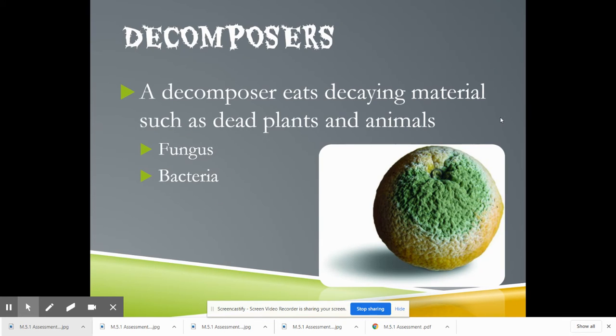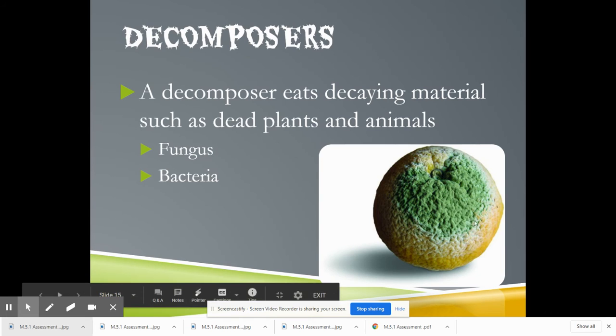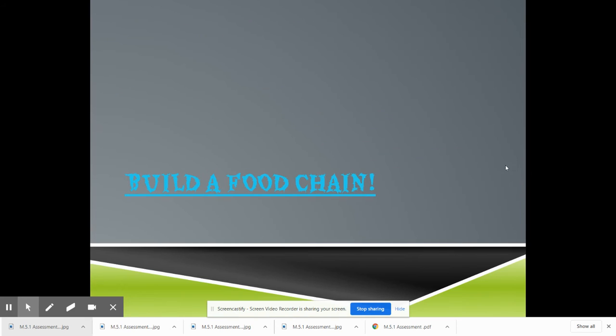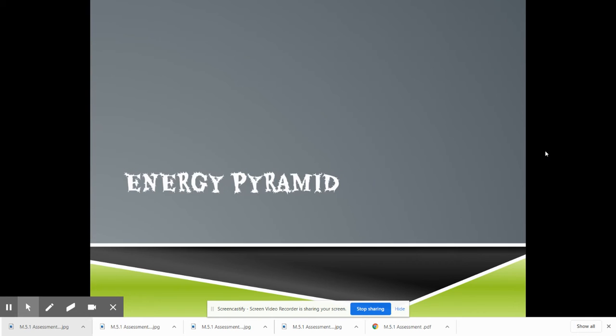And there's decomposers. A decomposer eats decaying material such as dead plants and animals. So, like a fungus or a bacteria. The reason why our fruits and veggies turn green and get mold on them is that those are actually fungi and bacteria that are eating up the dying fruit. They only eat dead things. This is an activity we're going to be doing in our small groups.